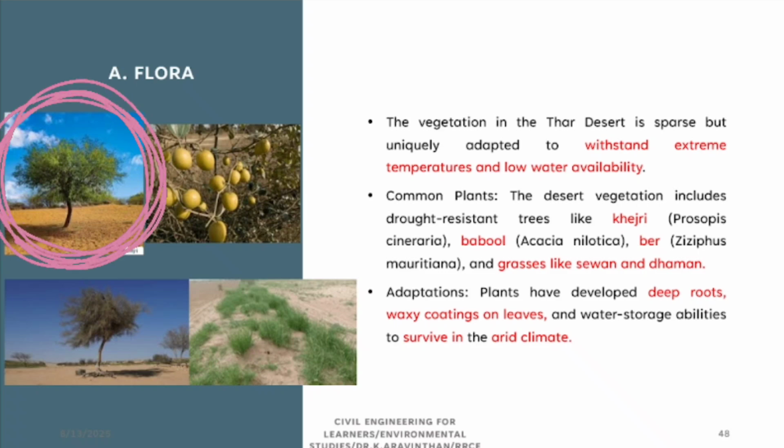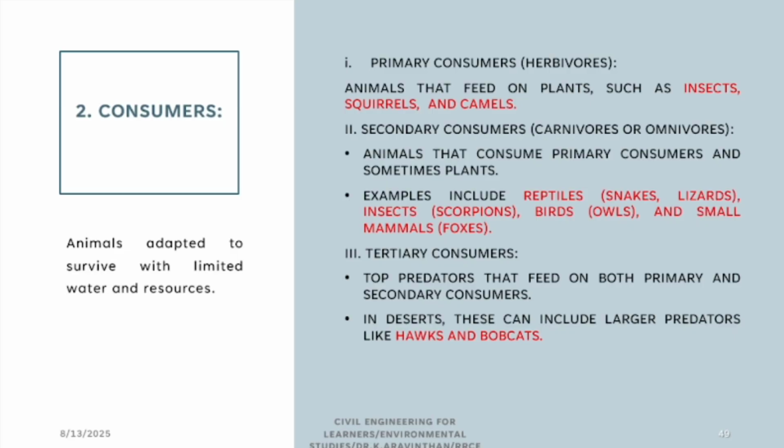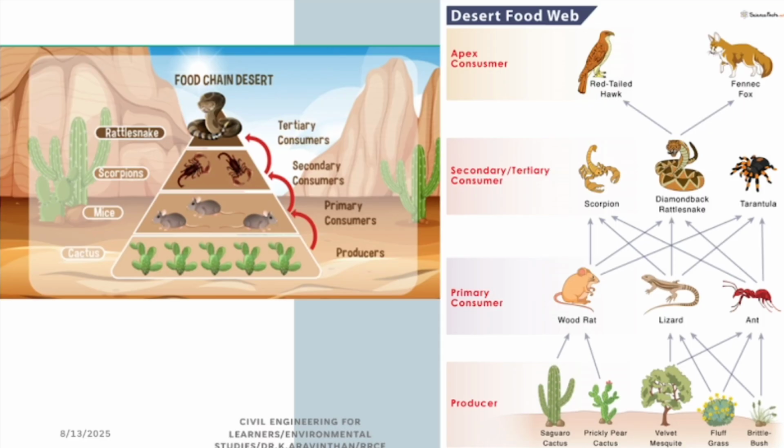So kejri is one of the trees, babul, and these are the types of flora. They have deep roots, waxy coating on leaves. Desert trees, the coating will be very waxy. Ox and bobcats, this is the example. In forest places, the food chain will be different.